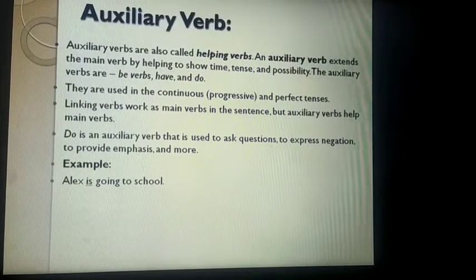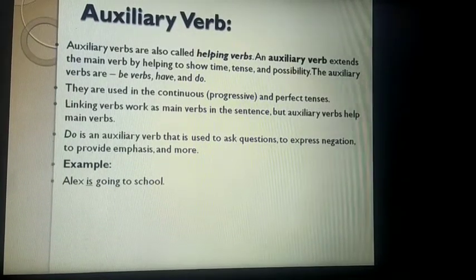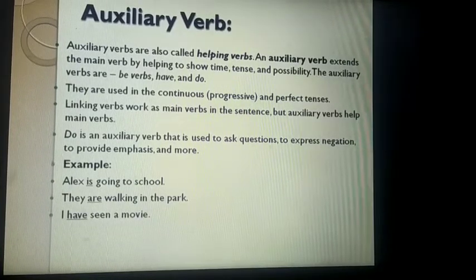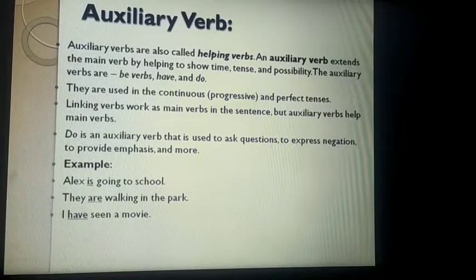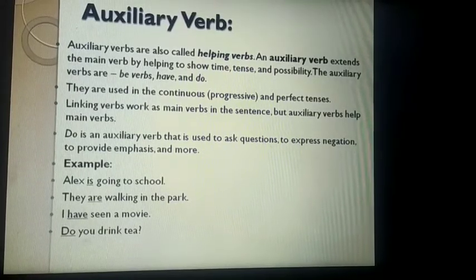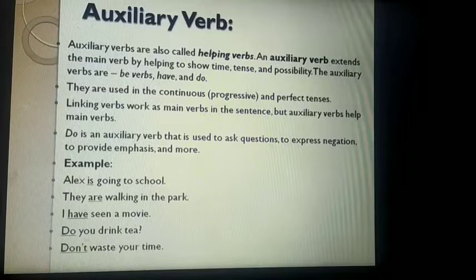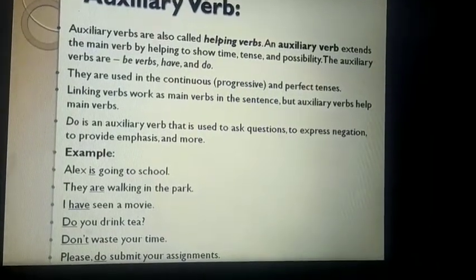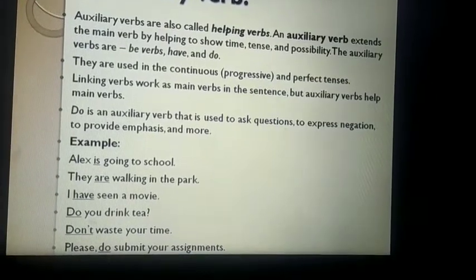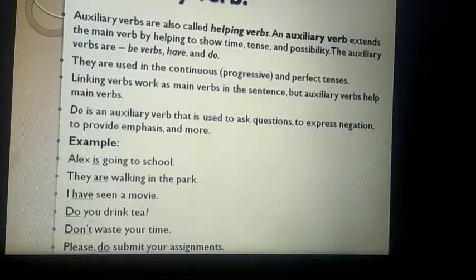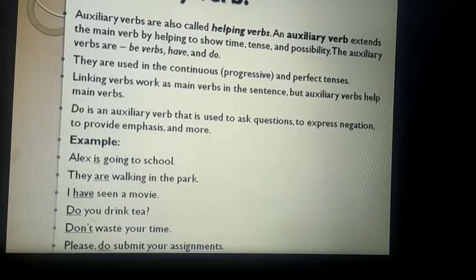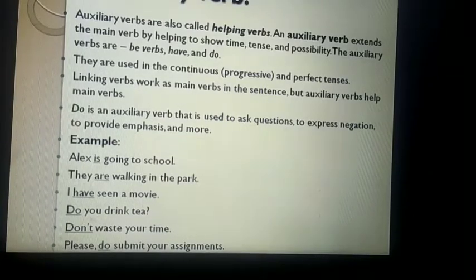Alex is going to school. Okay, going is main verb, is helping verb. They are walking in the park. I have seen a movie. So going, walking, seen, they are main verbs. There is a question, do you drink tea? Don't waste your time, and please do submit your assignment. Okay, so the last one, do, it is putting an emphasis. ये वहाँ पर emphasis, importance दे रहा है किस sentence को? Submit your assignment को. Okay, so these are some of the uses of auxiliary verbs.